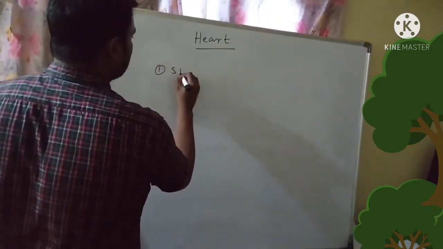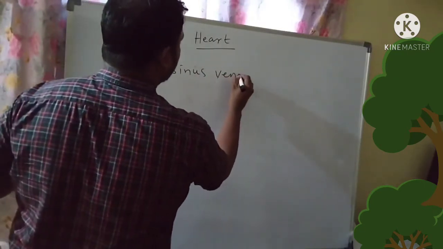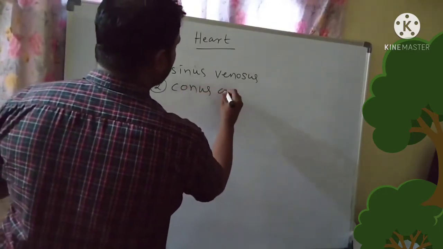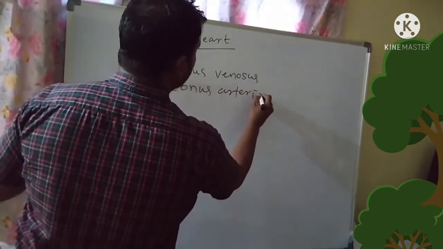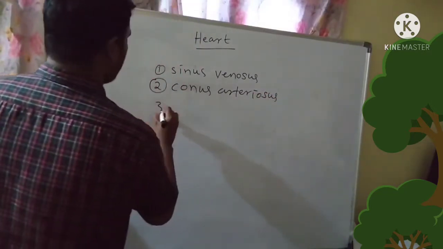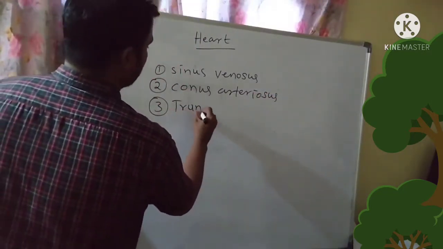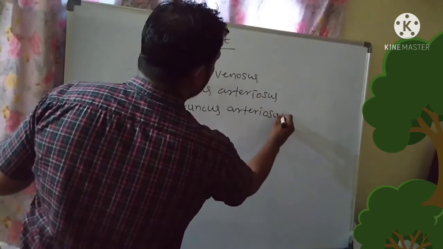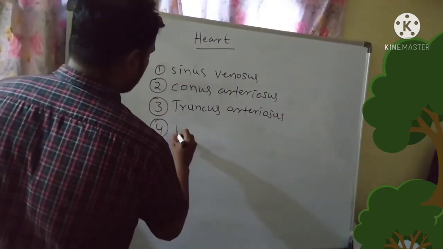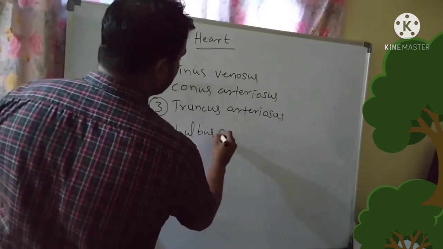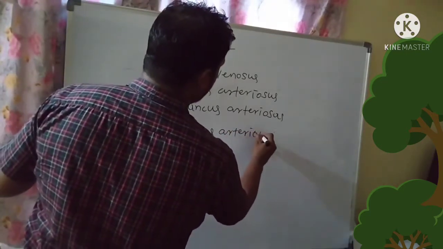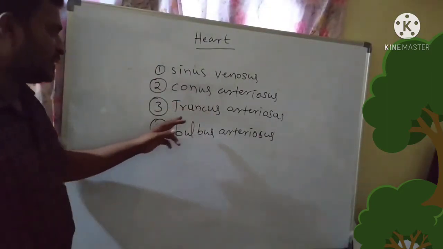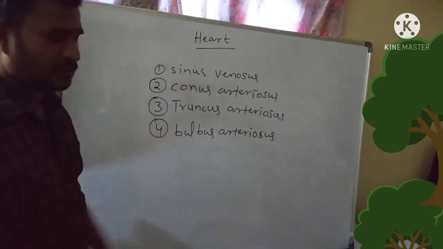1. Sinus venosus, conus arteriosus, truncus arteriosus, bulbus arteriosus.